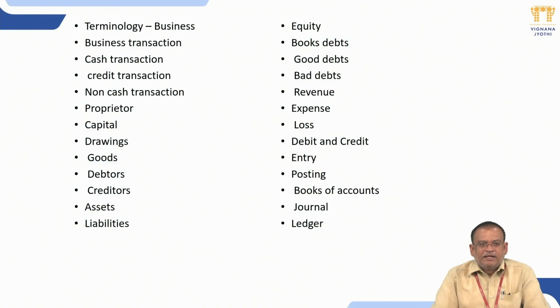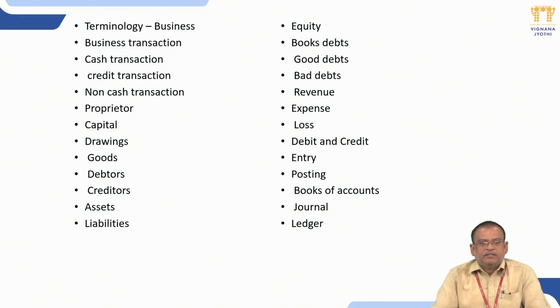Next one is debtor, any amount receivable from outside. Generally, it is not possible to conduct all business transactions in cash, or it is not advised to conduct them on debt or credit. Whatever goods are sold on credit, we need to receive the payment after a certain period. So, all those persons become debtors. Next one is creditors, any amount payable to outsiders. Whenever you purchase any goods from anybody on credit, they become creditors. They arrange the goods on credit, so they become creditors.